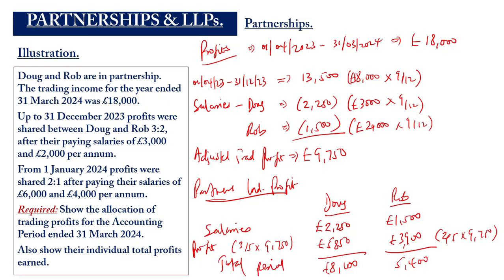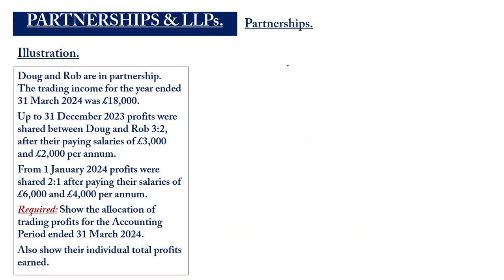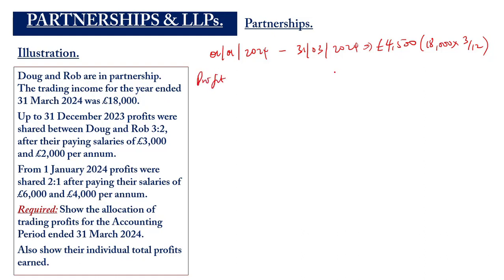Okay. Let's now come to the period from 1st January 2024 to 31st March 2024. Okay. The profit that will be shared here will be 18,000 times 3 over 12. Okay. 4,500. The profit for the period is 4,500.